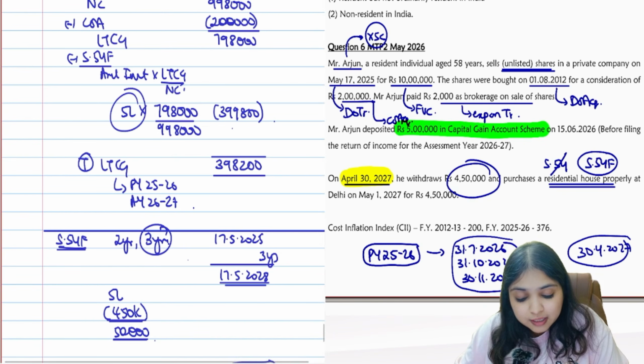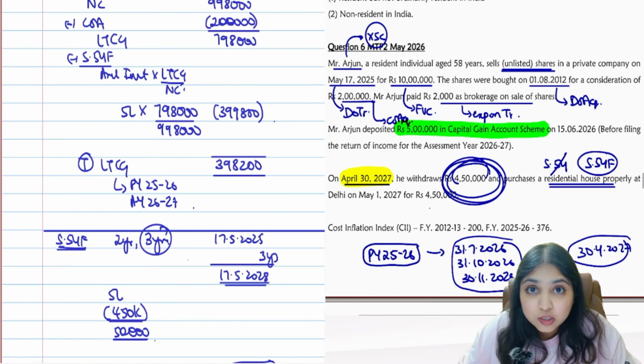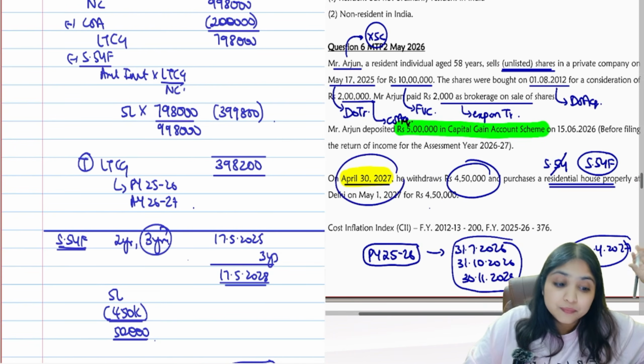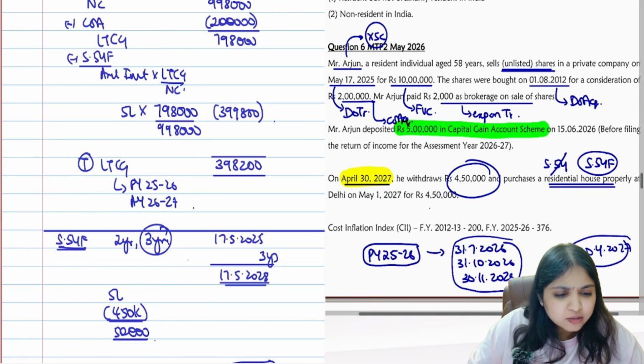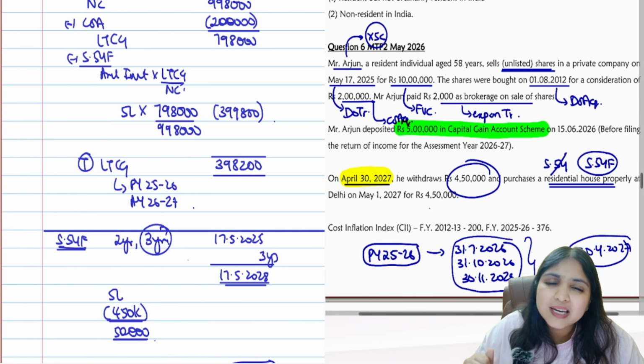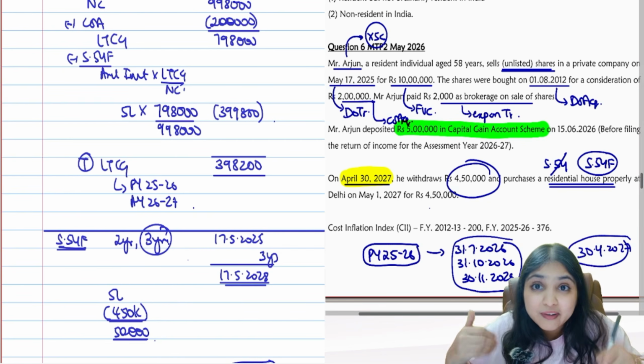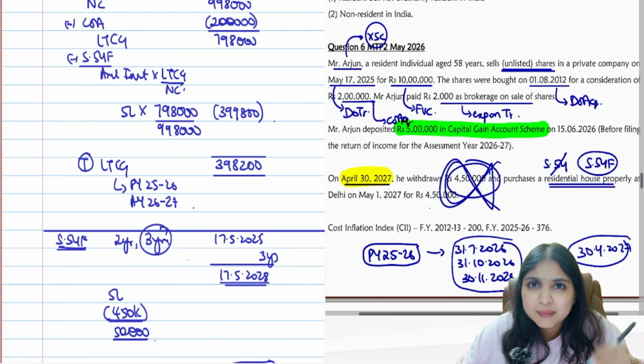Here, in amount invested, why did I not consider 4 lakh 50? Because we purchased the new house only in 2027, only after filing ITR. You're getting the logic. When I'm filing ITR, do I know how much money I'm going to be putting in the new house? I don't know, guys. So when I'm filing the ITR, the 450 number will become irrelevant for me.